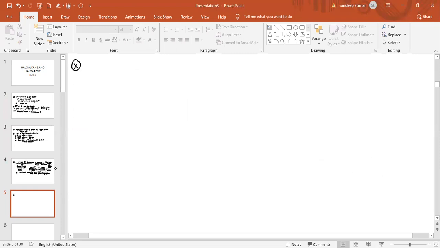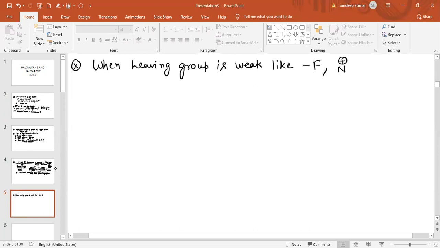Basically, when the leaving group is weak, like fluorine, like +NR3, and like +SR2, these are basically weak leaving groups.